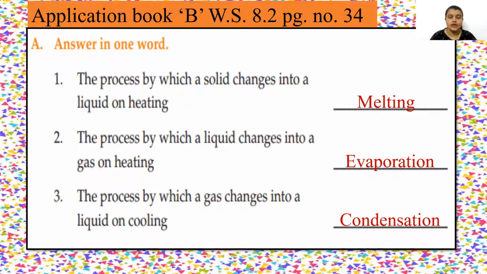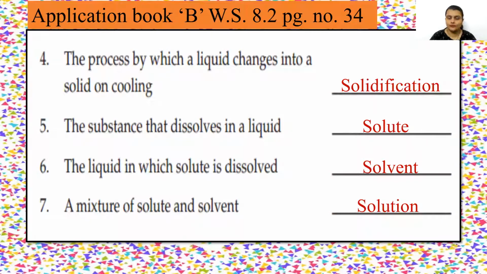Third one, the process by which a gas changes into a liquid on cooling, then this process is called as condensation. Question 4. The process by which a liquid changes into solid on cooling, so this process is called solidification.